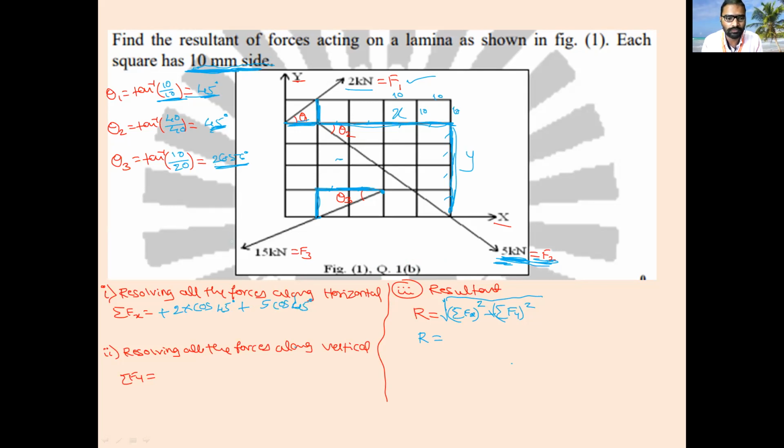Then this is 15 kilonewton, moving to the left side. Left side means positive or negative? Negative. Tell me the value: minus 15 cos theta 3. Theta 3 is 26.56. Yes. Now calculate the value of sigma Fx. How much will you get? Minus 8.46. Correct. Good.